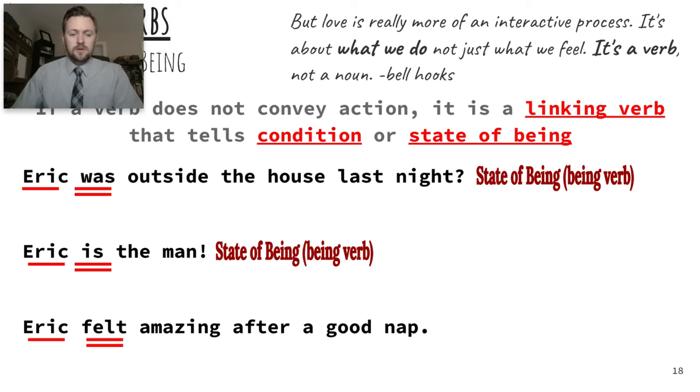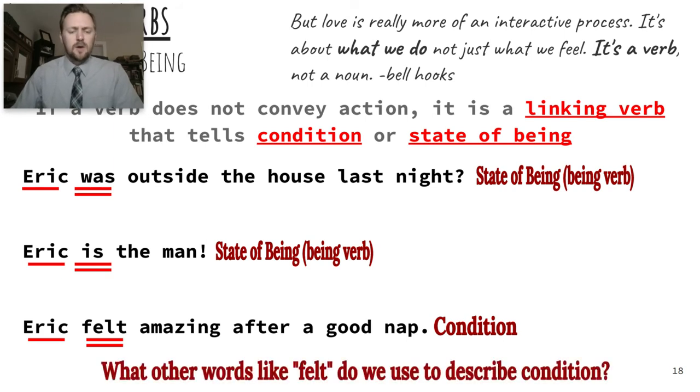He felt amazing. How did he feel? What was his condition? Amazing. And so when you have a verb that doesn't convey action, and it's not a being verb, it could be one of these linking verbs that tells us about condition. Okay. There are other words like this, like I mentioned before.